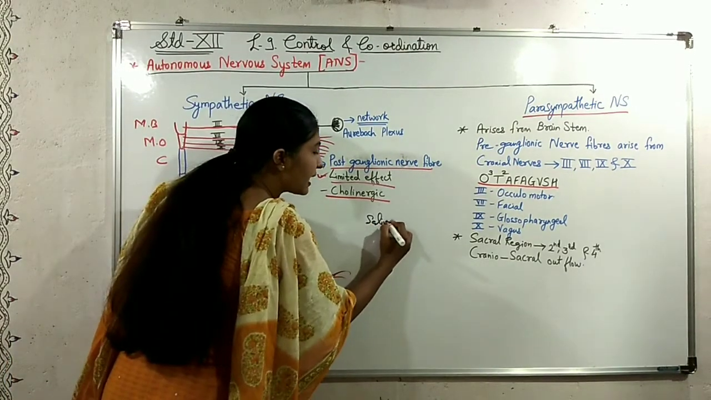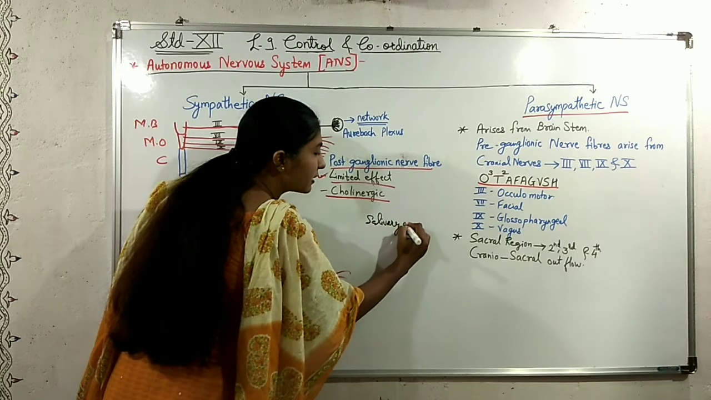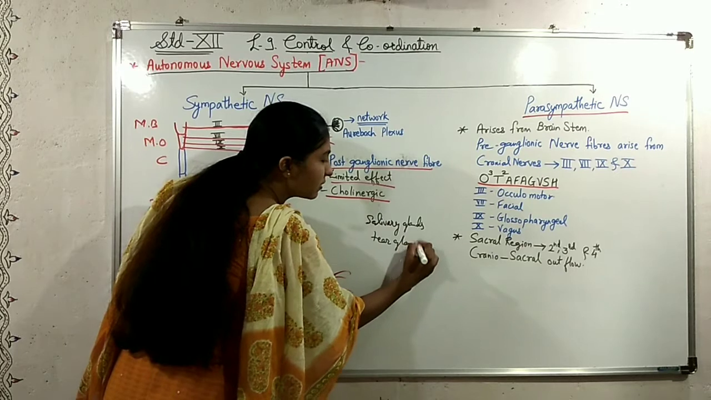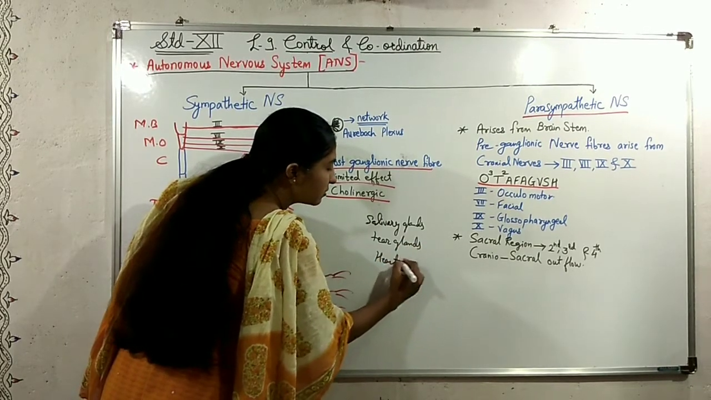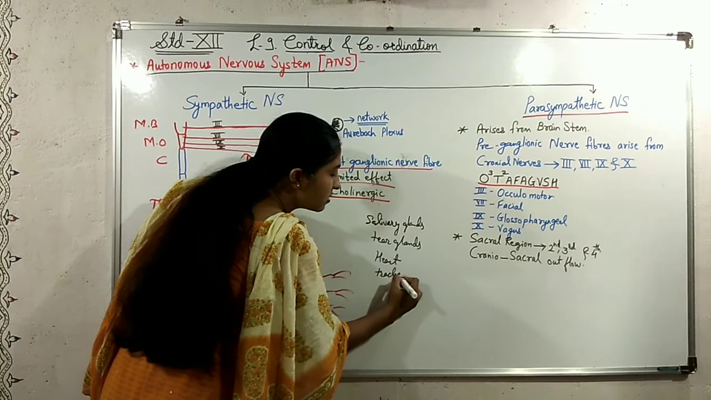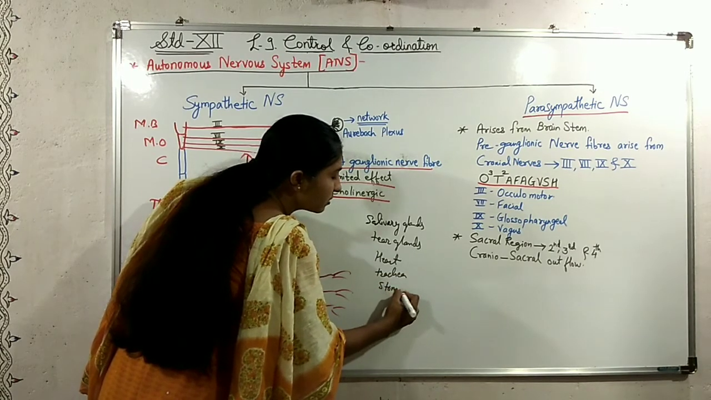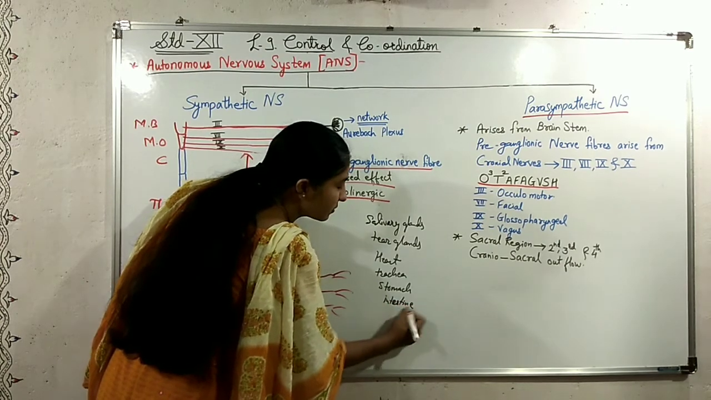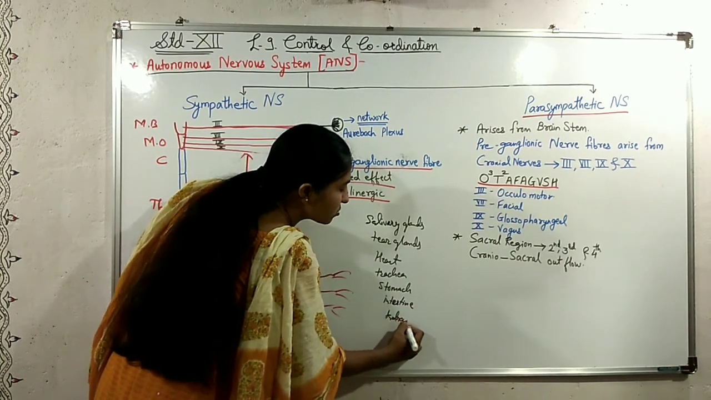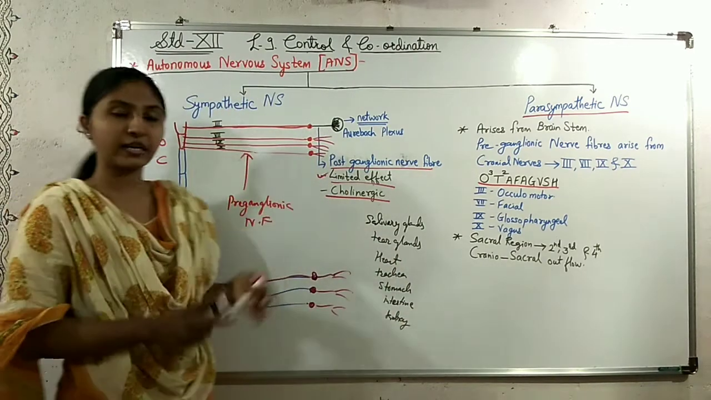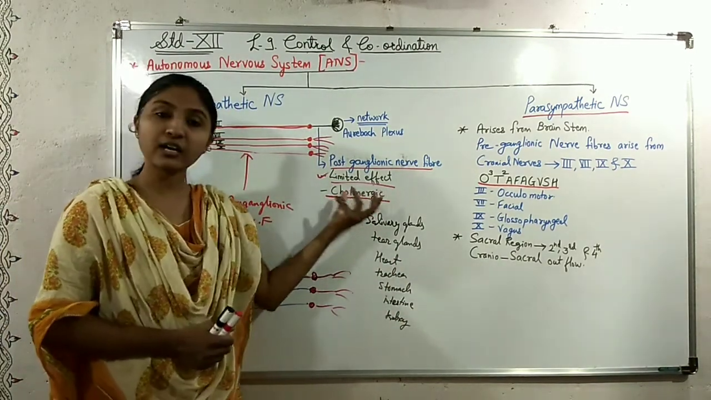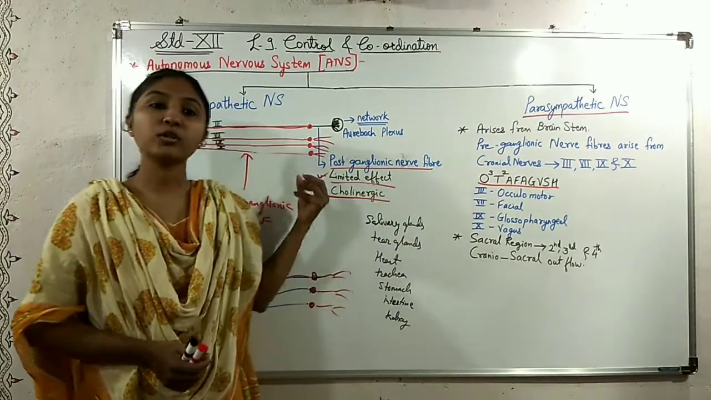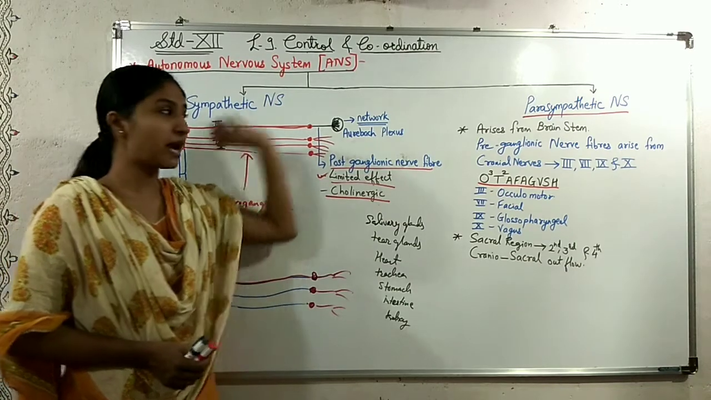that is salivary glands, tear glands, heart, trachea, stomach, intestine, kidney, etc. So all those organs are connected to the postganglionic nerve fibers in both cases, in the sympathetic nervous system as well as in the parasympathetic.